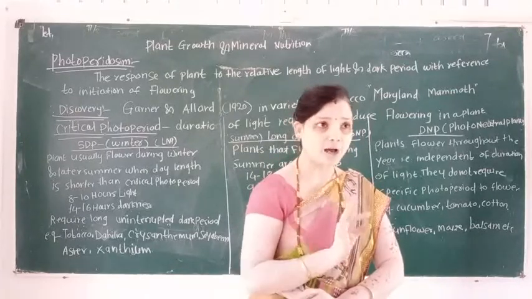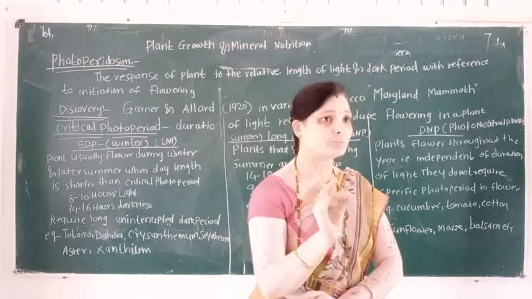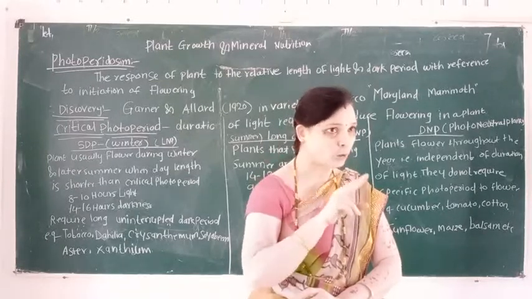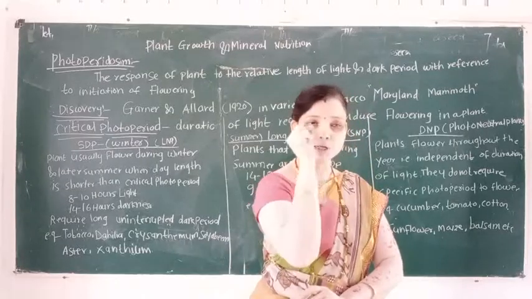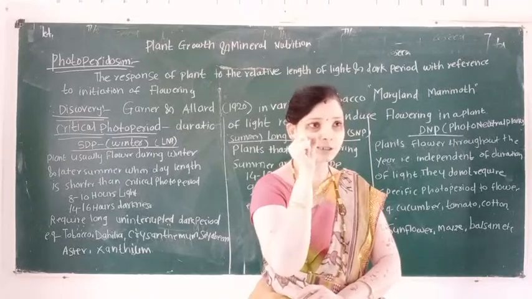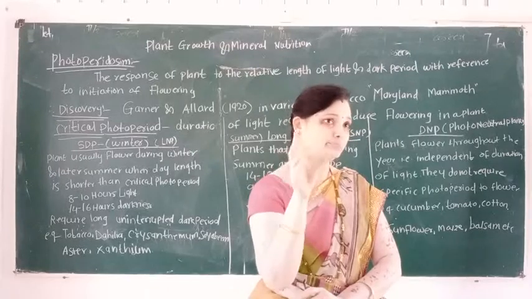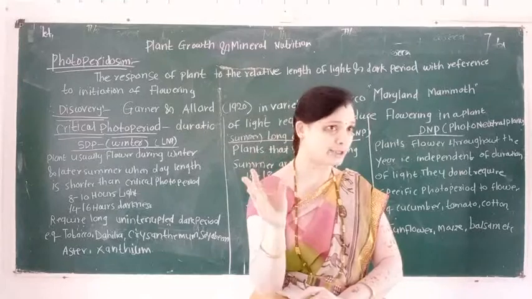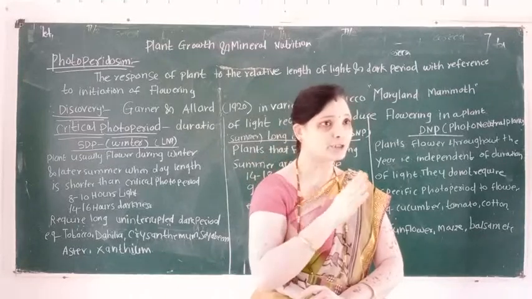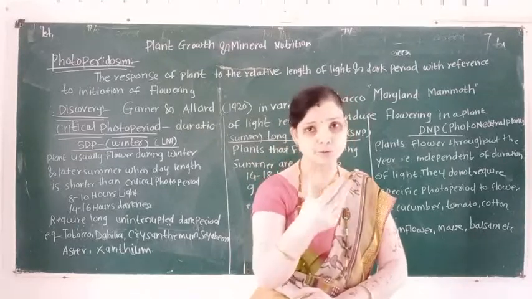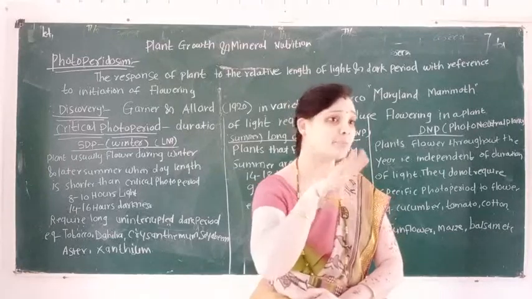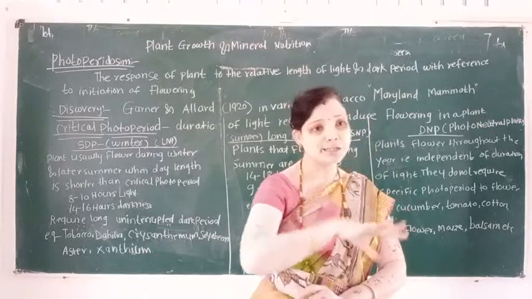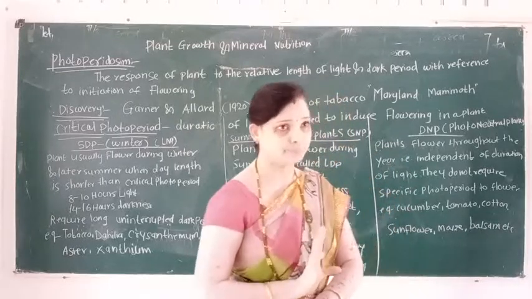Garner and Allard discovered the term photoperiodism. Photoperiodism involves two words. First word is photo, and periodism means the duration. Photo means light and periodism means duration. The light duration which is involved for inducing flowering in a plant body, this phenomenon is known as photoperiodism.